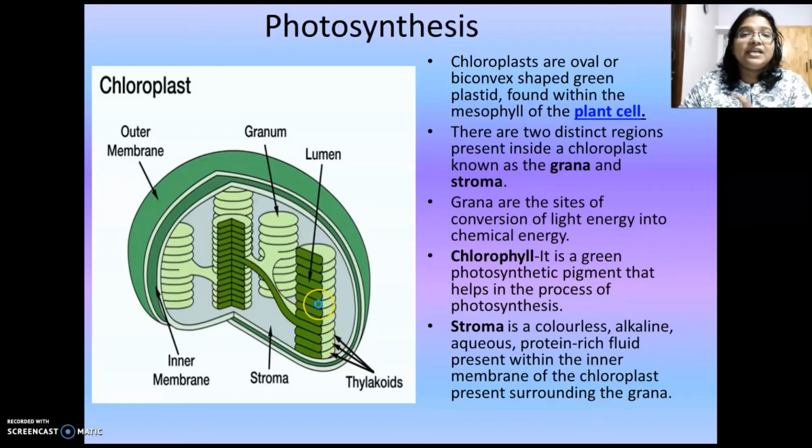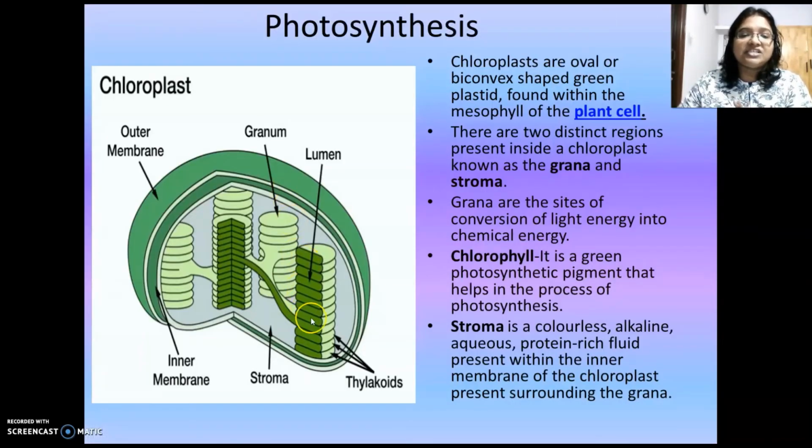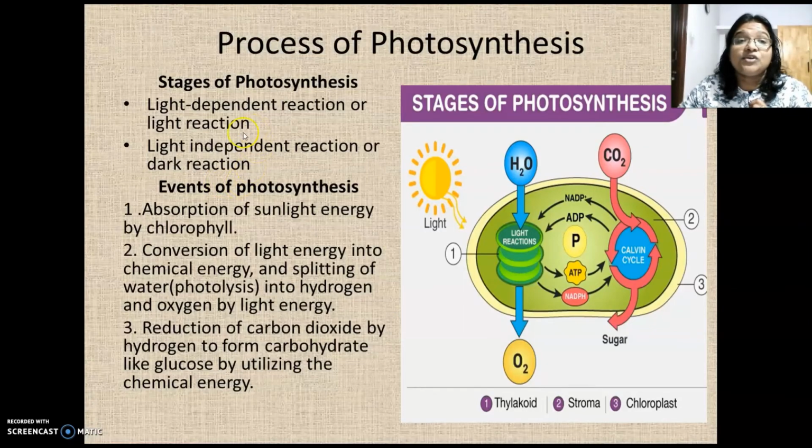And in case of photosynthesis, there are two stages. One is called light-dependent reaction or light reaction. Another one is called light-independent reaction. Light reaction takes place inside the granum of the chloroplast, whereas the dark reaction takes place in the stroma. I told you there are two stages in photosynthesis.